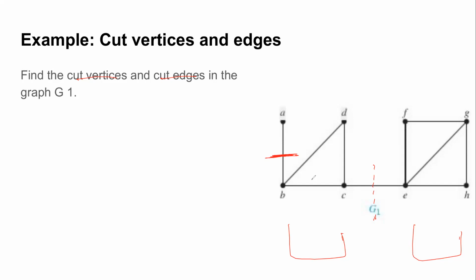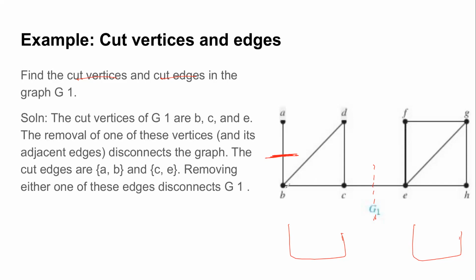Very good. C is definitely one. Even E is one. So in general, your B, C, and E are your cut vertices because if you remove any one of them along with their edges, the graph is going to become disconnected. And your A, B, and C are your cut edges.